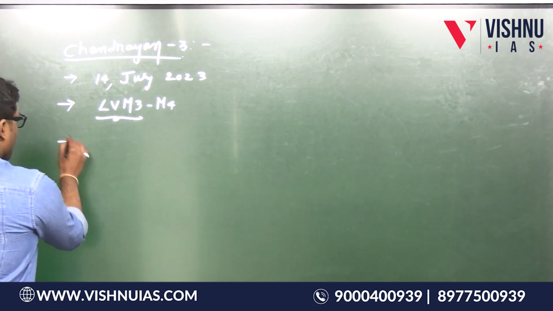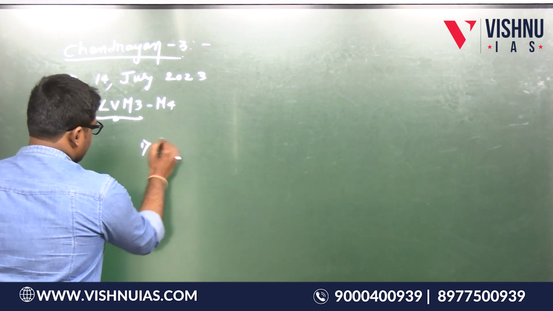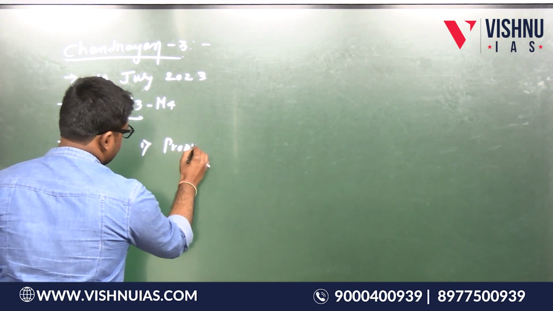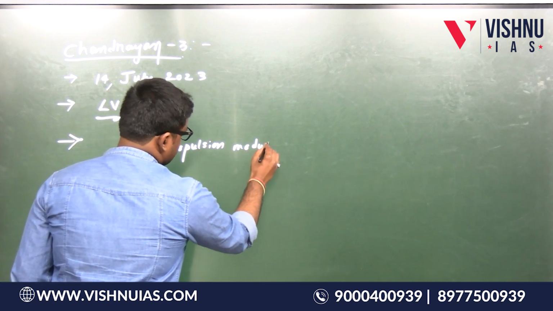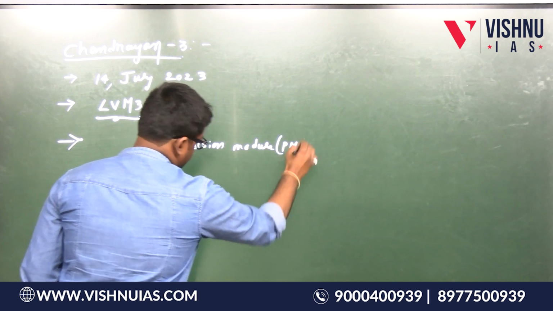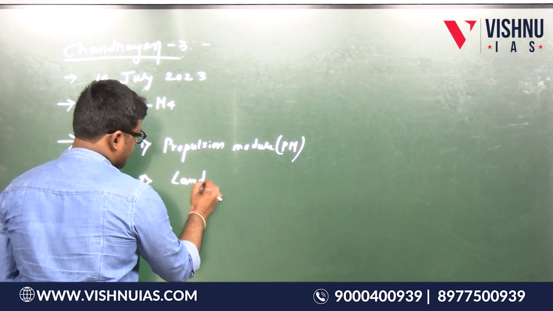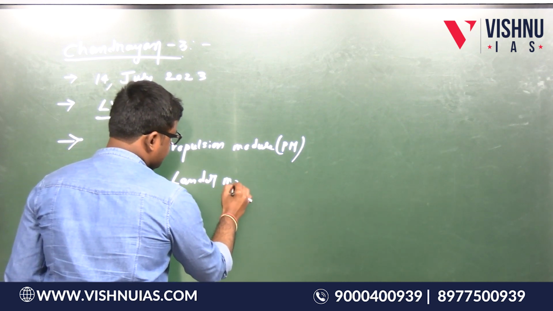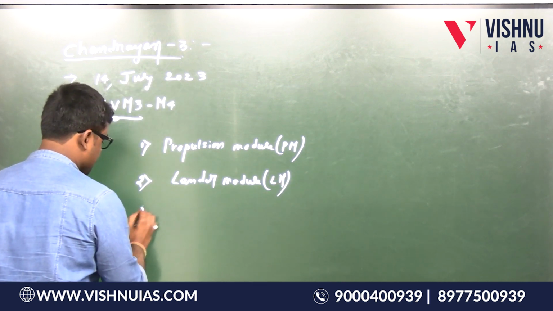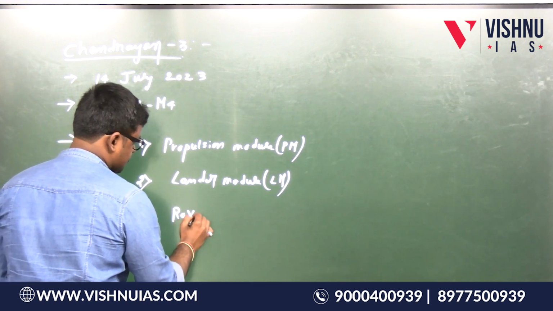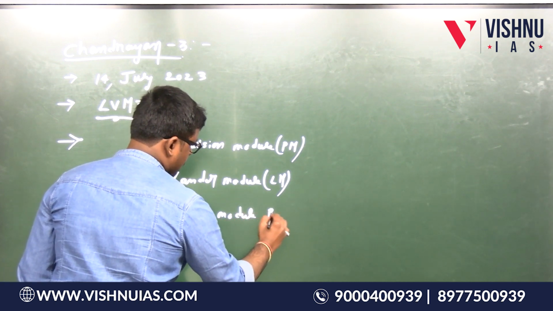So now what does it contain? It contains propulsion module, lander module, rover module.